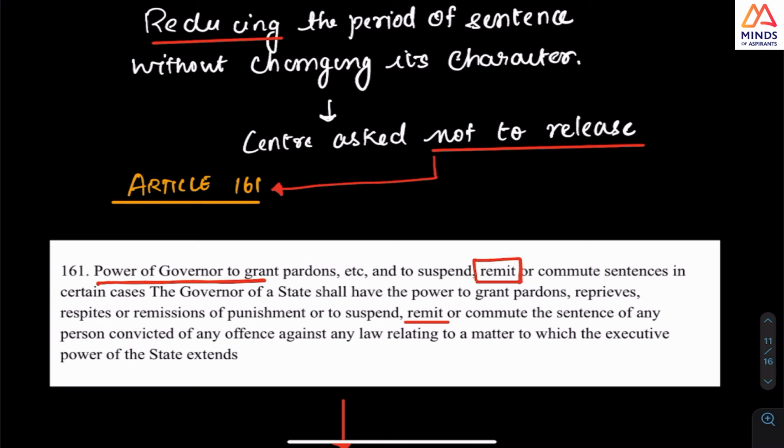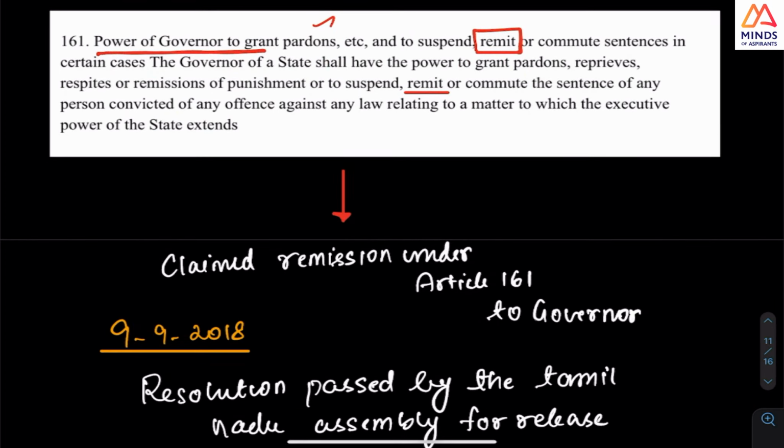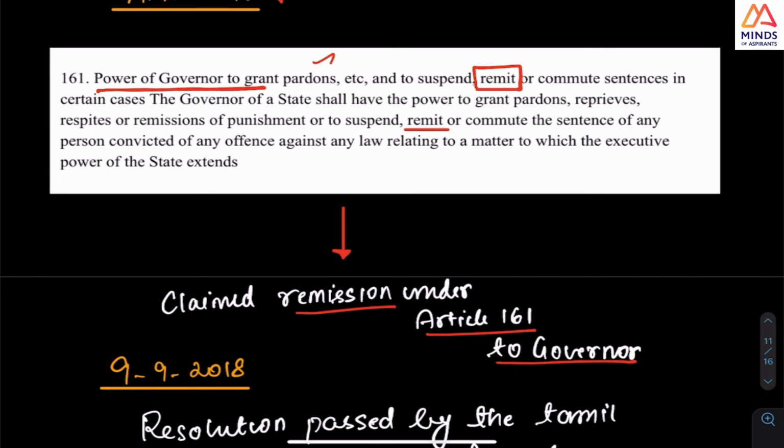So the initial was Article 161. The appellant went to the governor asking for pardon, or the mercy petition. Now the appellant has gone to the governor for remission. So in a sense, what happens now is that this remission was claimed under Article 161 to the governor. Now, as I earlier said, if the governor has to act, it is by the aid and advice of the cabinet or the council of ministers.